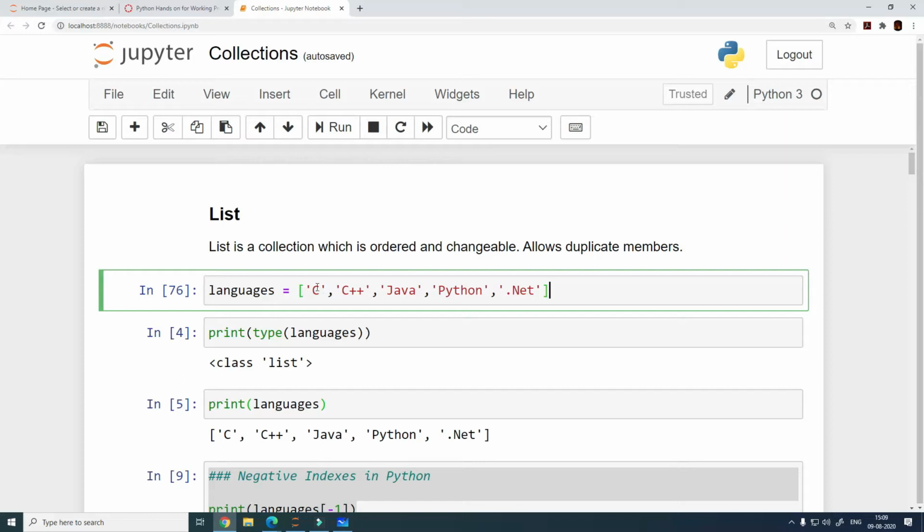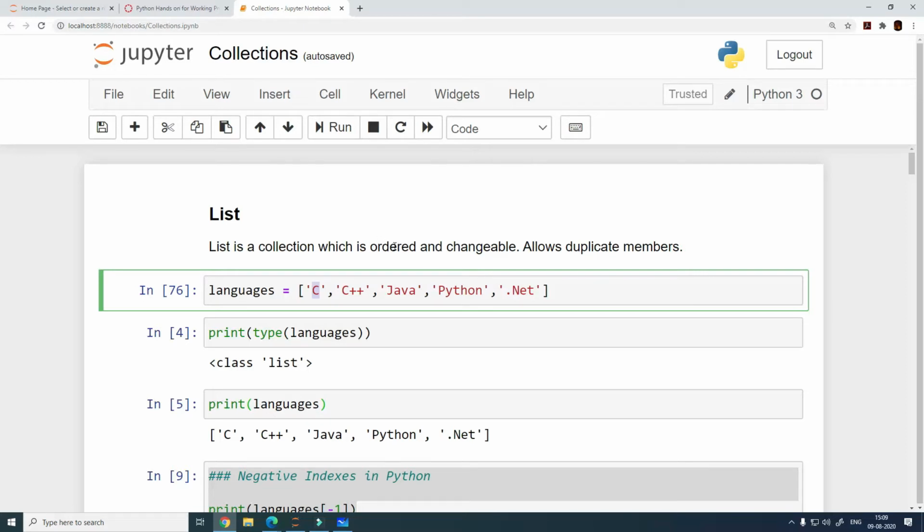So if I am defining my list as languages, and I specify these 5 programming languages, then C will always have the 0 index, and that is what ordering means. To fetch C, you will always need to use the index 0. You cannot fetch C at index number 4. That is what ordered means.